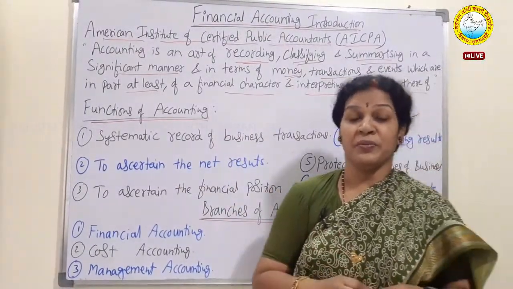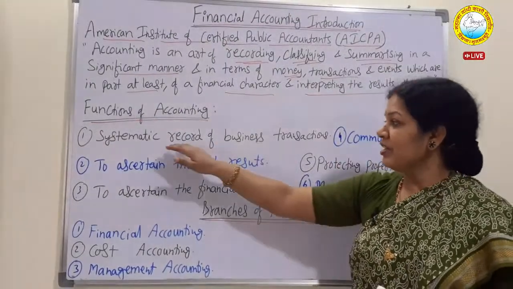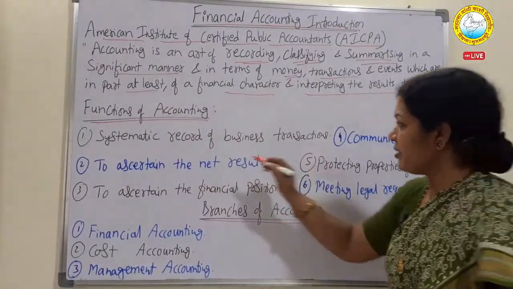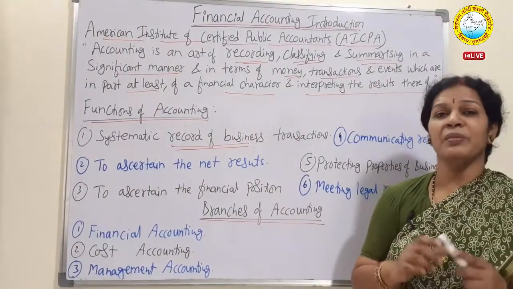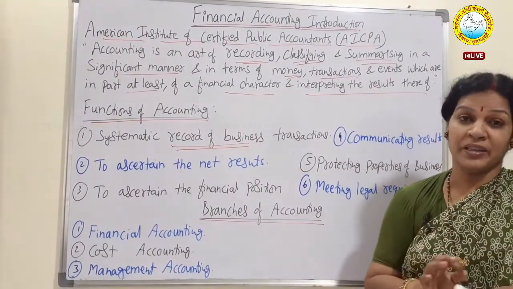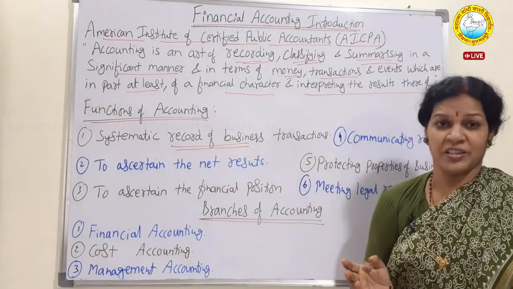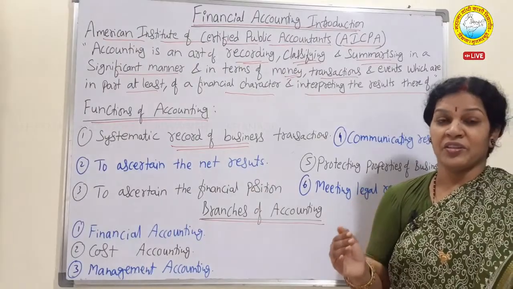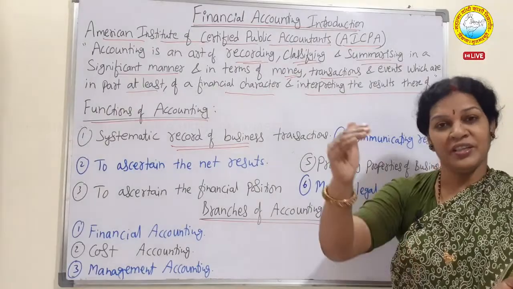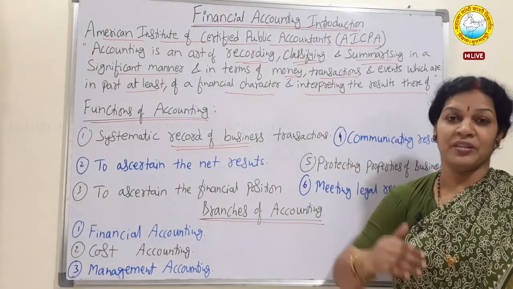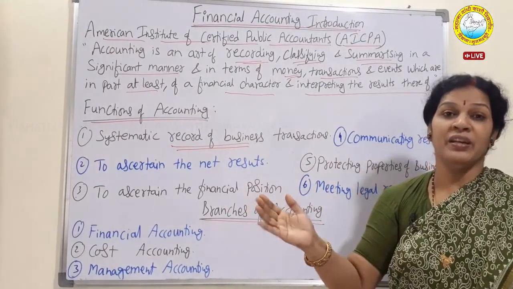What are the functions of financial accounting? Why do we prepare financial accounting? So the main function is a systematic record of business transactions. First, we have to record all the business transactions in a systematic order. Systematic order means chronological order also. Suppose we have a total of 30 transactions today. We will record those 30 one by one, and tomorrow, the day after tomorrow, in a systematic way we'll record all the transactions.